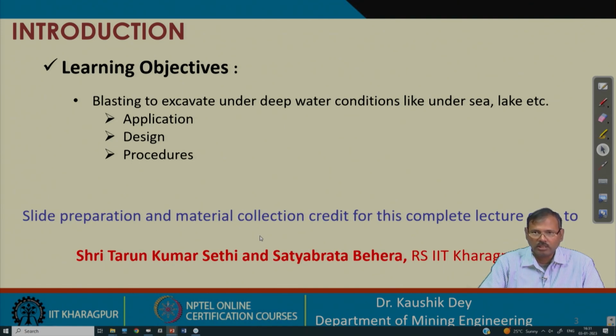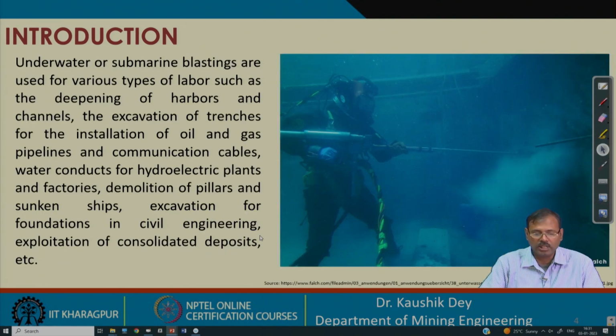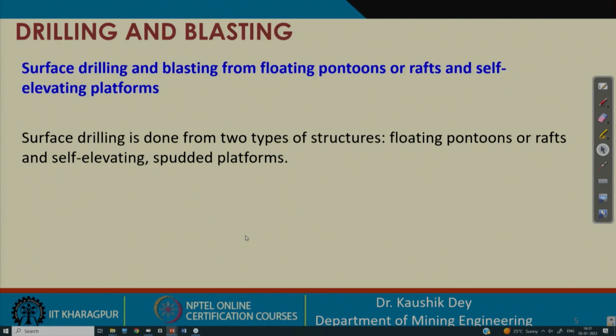Now, we are discussing the underwater blasting conditions where we have to carry out drilling from pontoons, rafts or ships. In this case we have floating structures.